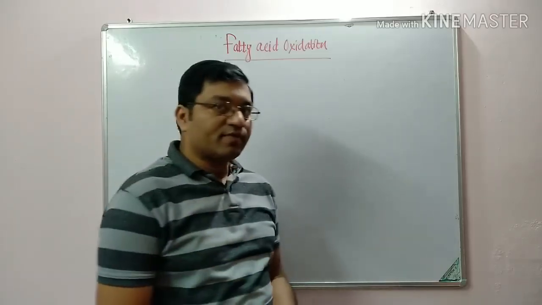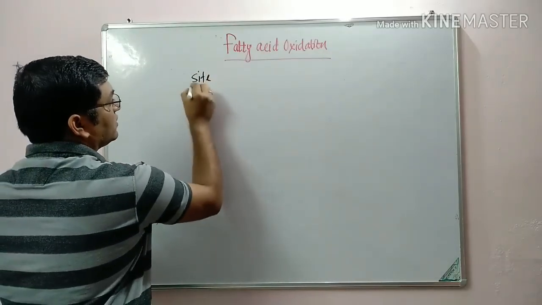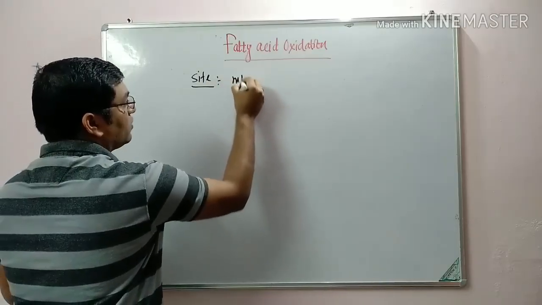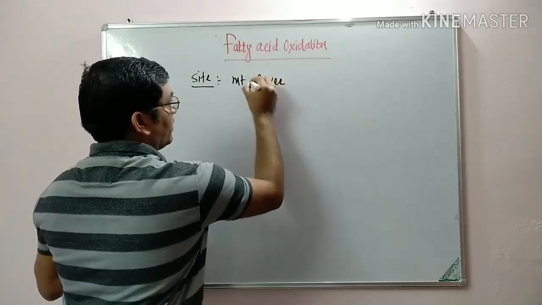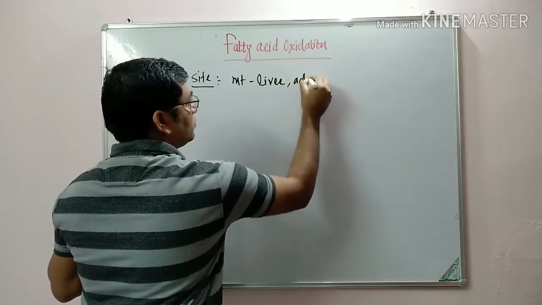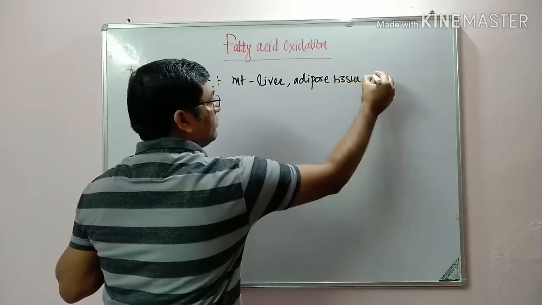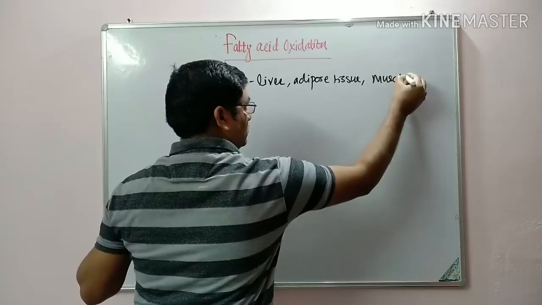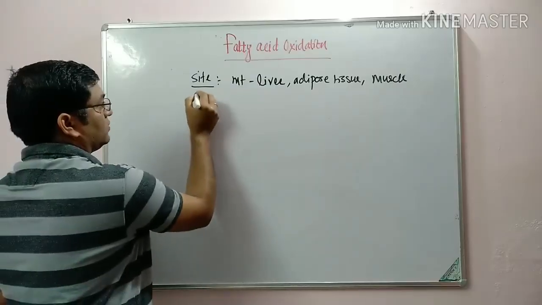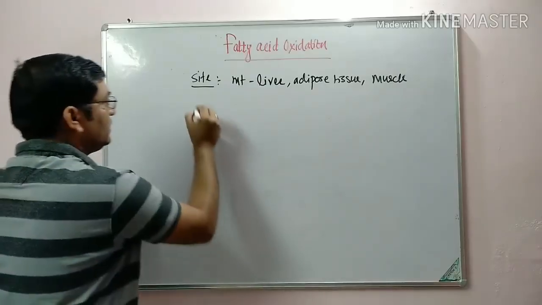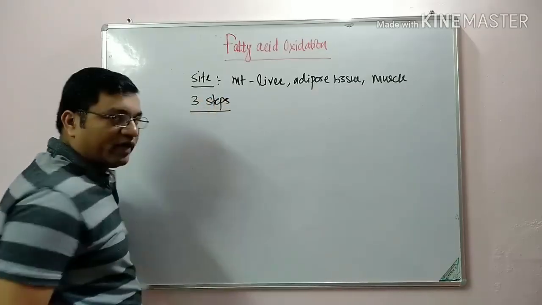It occurs in the mitochondria, especially in the liver, adipose tissue, and muscle. Then there are three steps in the beta oxidation of fatty acid.